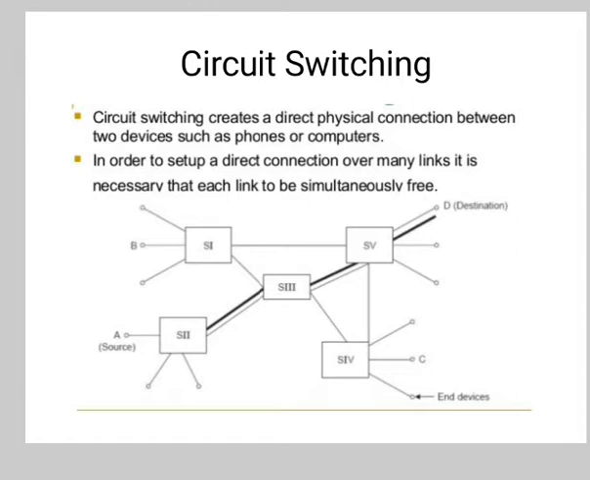Circuit switching has three phases of working: connection establishment, data transmission, and connection release. Here the propagation time depends on two main factors. One is the electrical distance between the source and destination, and the second is the medium of transmission.